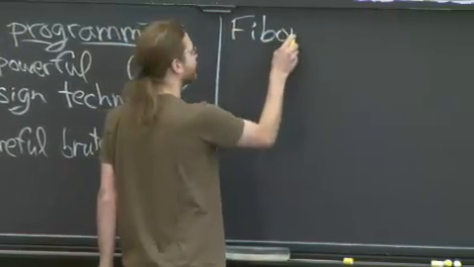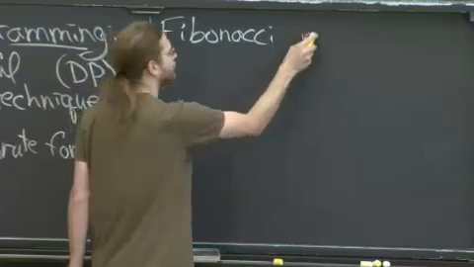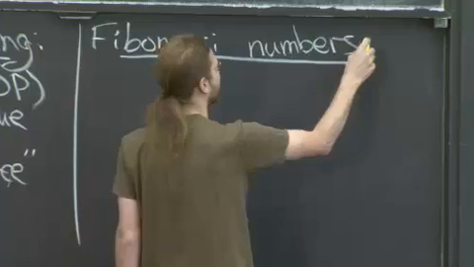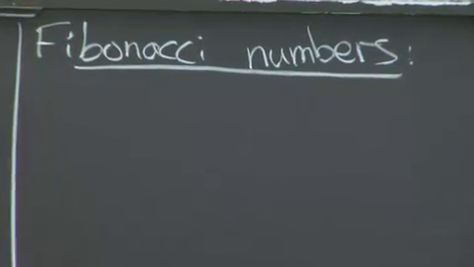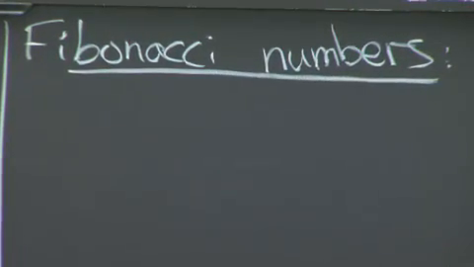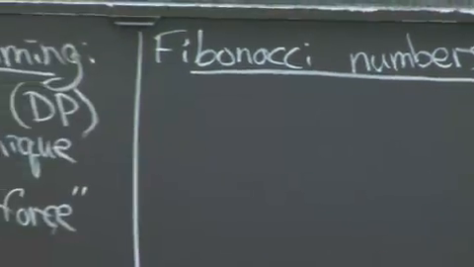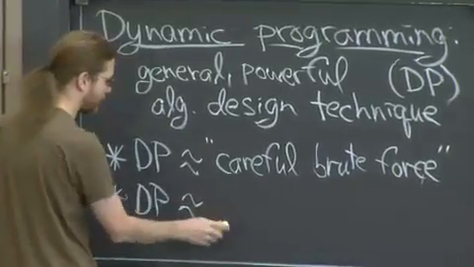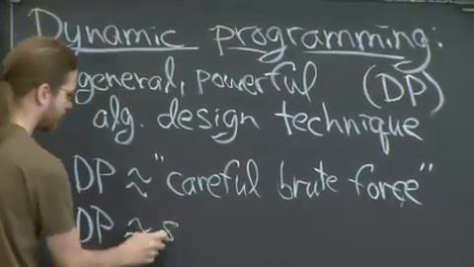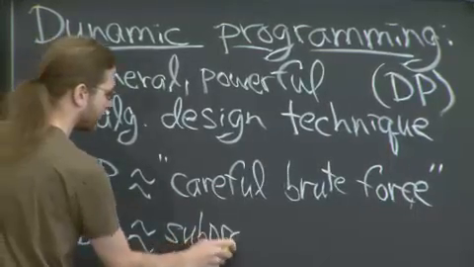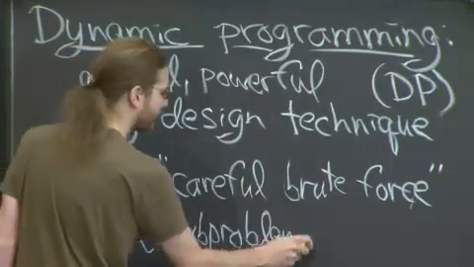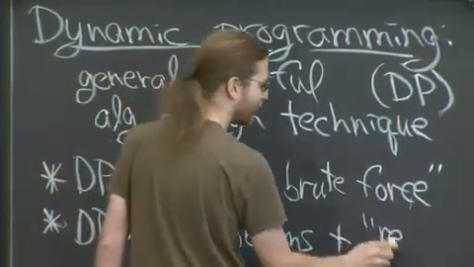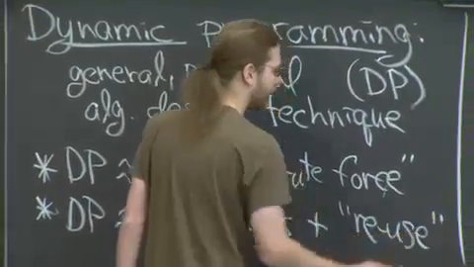All right, so we are going to start with this example of how to compute Fibonacci numbers. And maybe before we actually start, I'm going to give you a sneak peek of what you can think of dynamic programming as. And this equation, so to speak, is going to change throughout today's lecture.